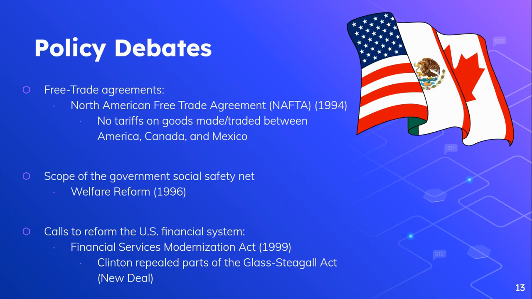Okay, so in 1999, Bill Clinton passes the Financial Services Modernization Act, and this again deregulates the banking industry. It separates investment banking from retail banking, and a lot of people argue that maybe this had to do with the 2008 financial crash. But as we see with Reagan and even with Clinton, Republicans and Democrats, we see a lot of movement towards deregulating a lot of the economy and getting a lot of the government out of the economy.